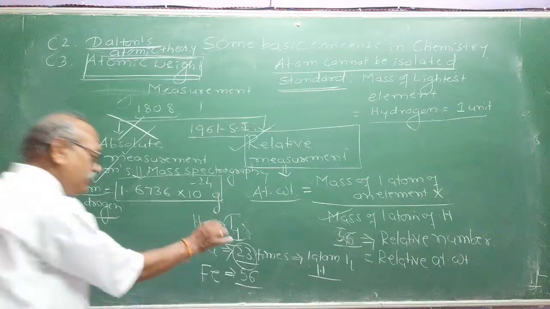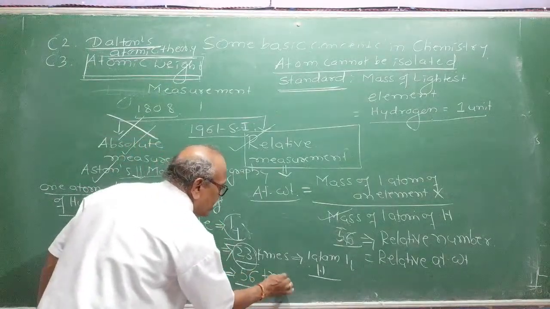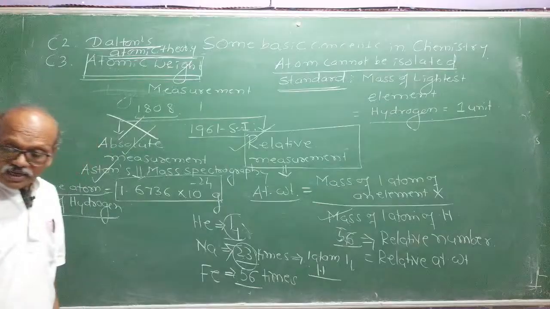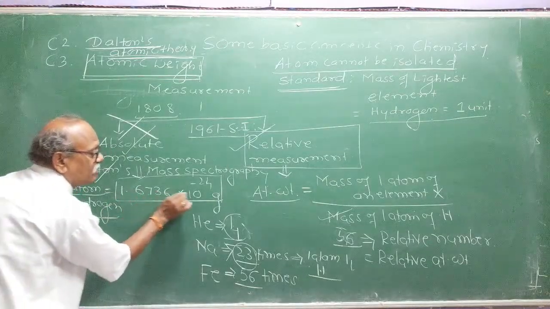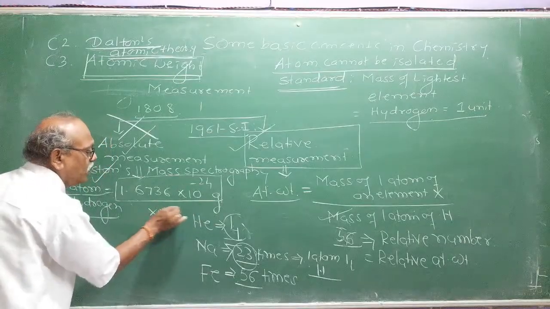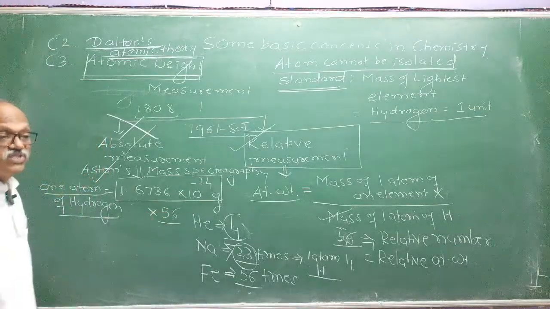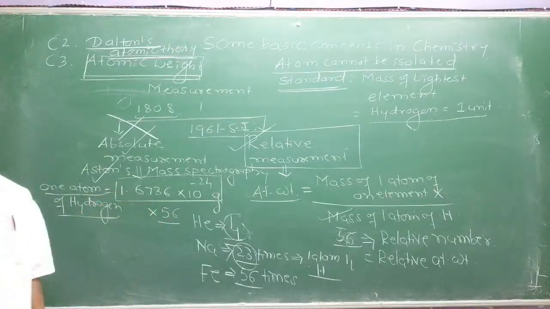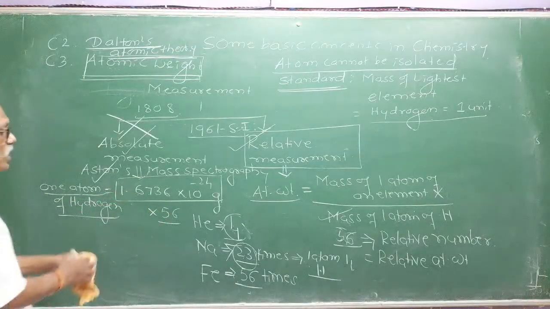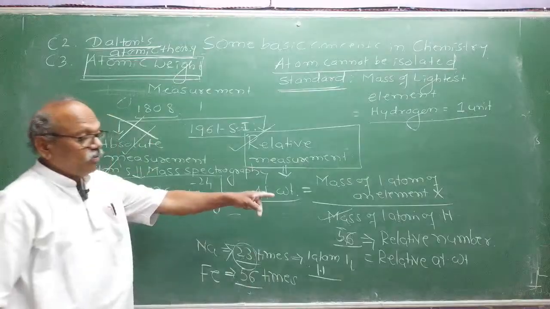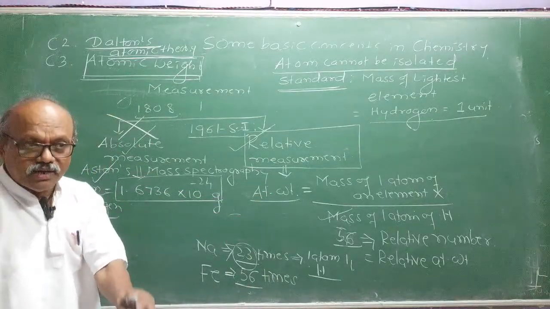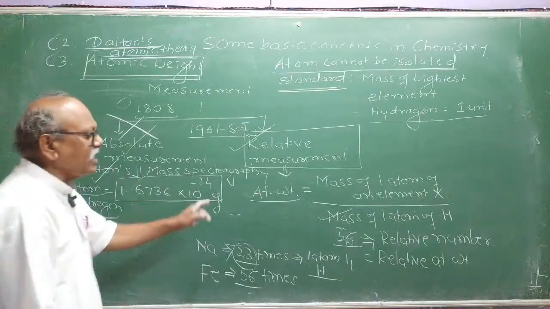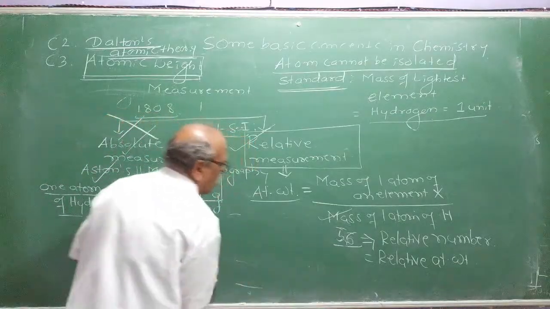If you want the actual mass, you have to multiply 1.6736 into 10 raised to minus 24 into 56, and you will get the actual atomic mass. I hope you understood the difference. Whatever atomic masses are given in your periodic table are not absolute masses, they are relative masses. I hope you got the point.